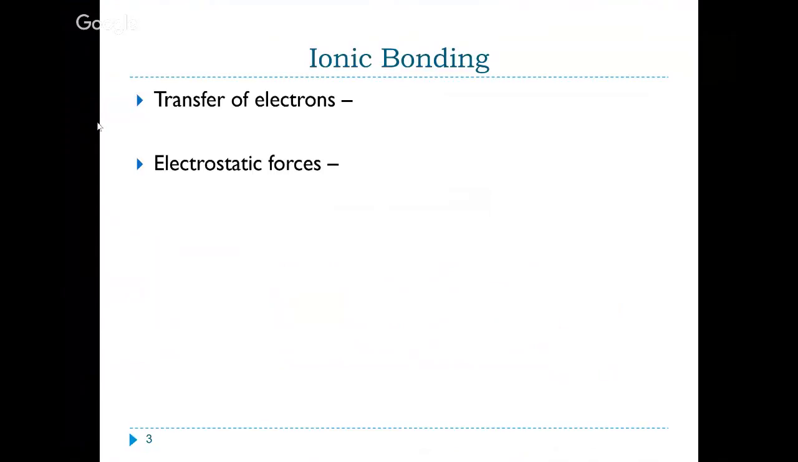So in ionic bonding, we have a transfer of electrons. We typically see that the metal is going to give up an electron or some number of electrons, and the nonmetal will accept those electrons. And then we're held together because something becomes positive and something becomes negative, right? Cations and anions come together and are attracted through electrostatic forces.